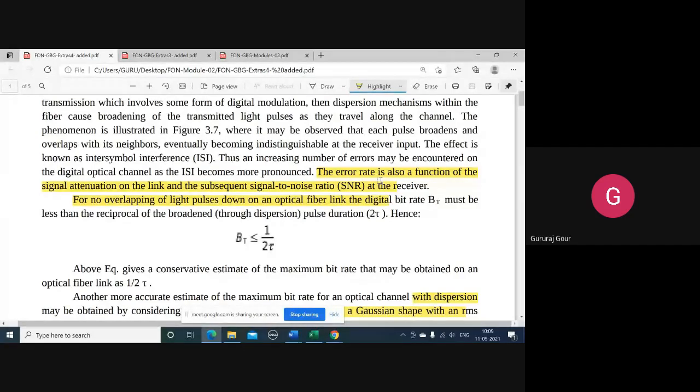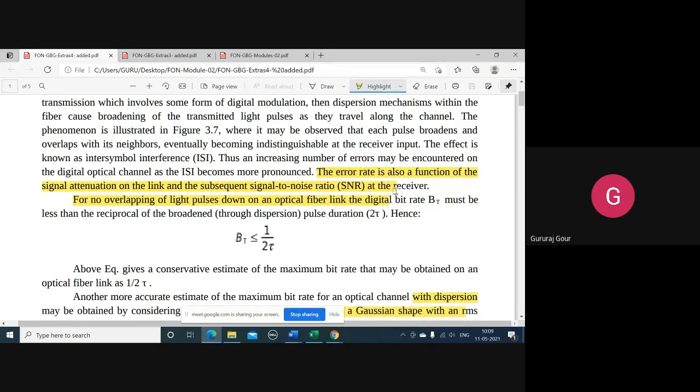Error rate, you can see here, is a function of the signal attenuation at the transmitter side and the corresponding SNR at the receiver side. So this error rate, which we are talking about because of the ISI, is happening from the instant of the transmitter to the receiver.